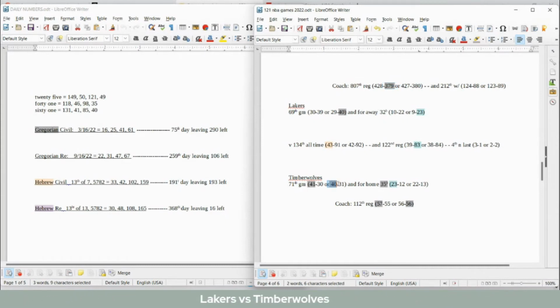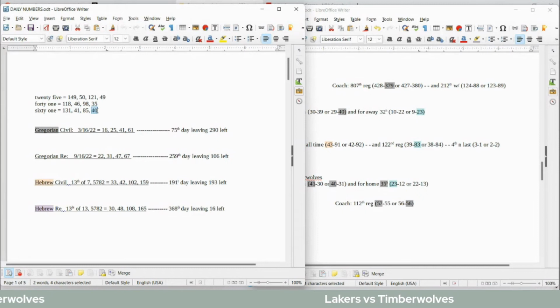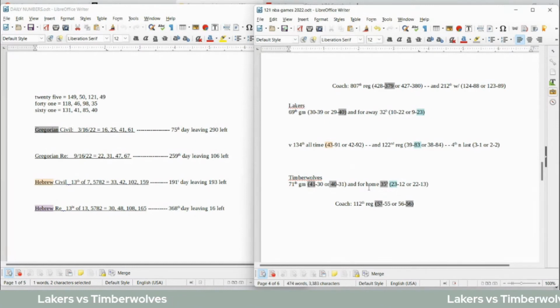Timberwolves would sit on 40 wins for the season instead of getting their 41st. And 61 does sum to 40 and 41. It doesn't necessarily mean it has to bounce over to 41. But at the same time, Timberwolves coach, he could become 56-56 for a regular season record with a loss.